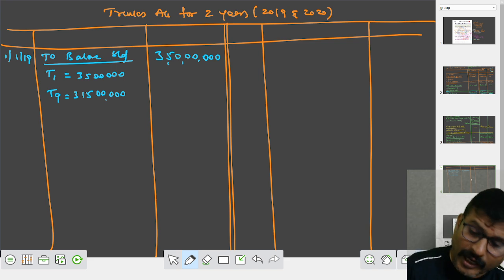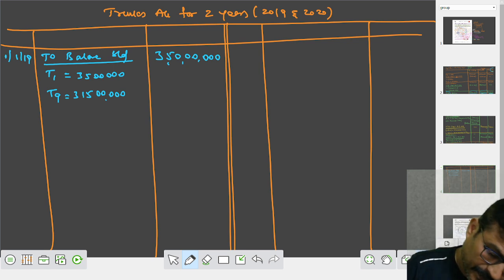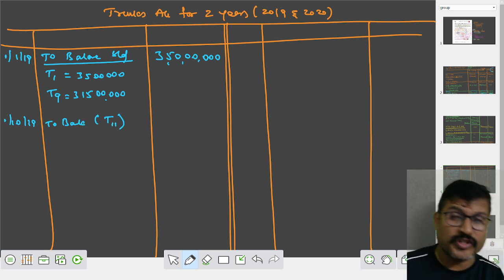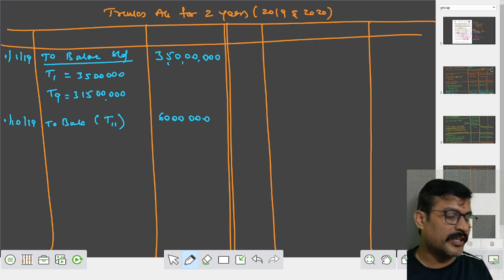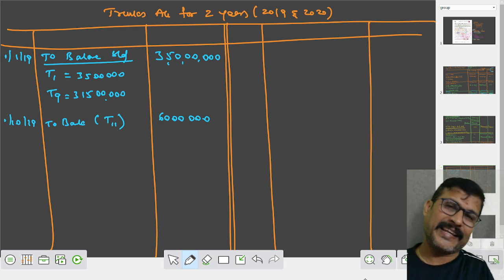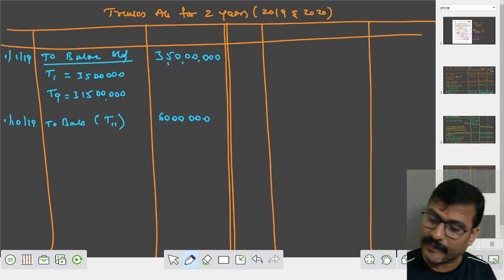On the same year, on 1st October 19, to bank. Which truck is purchased? 11th truck. For how much? Including the overhauling charges, it is an amount of rupees 60 lakhs. Fine. What happened after purchase?